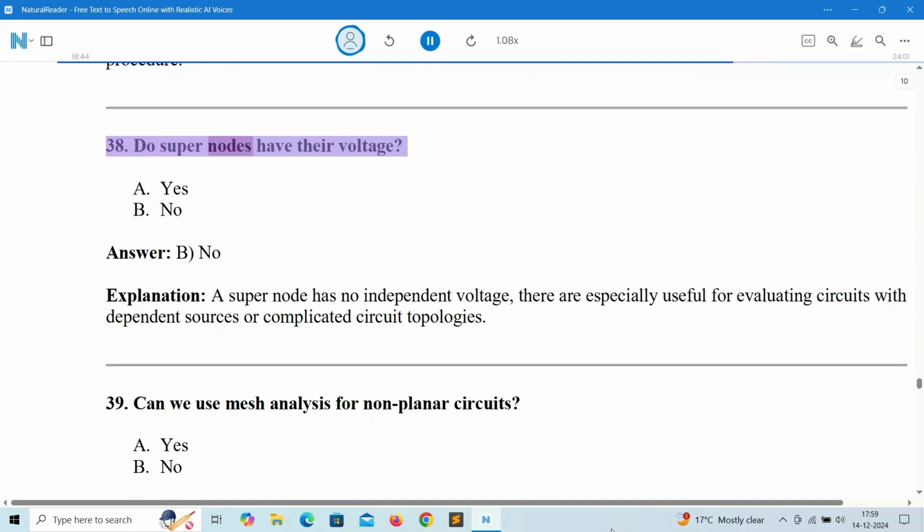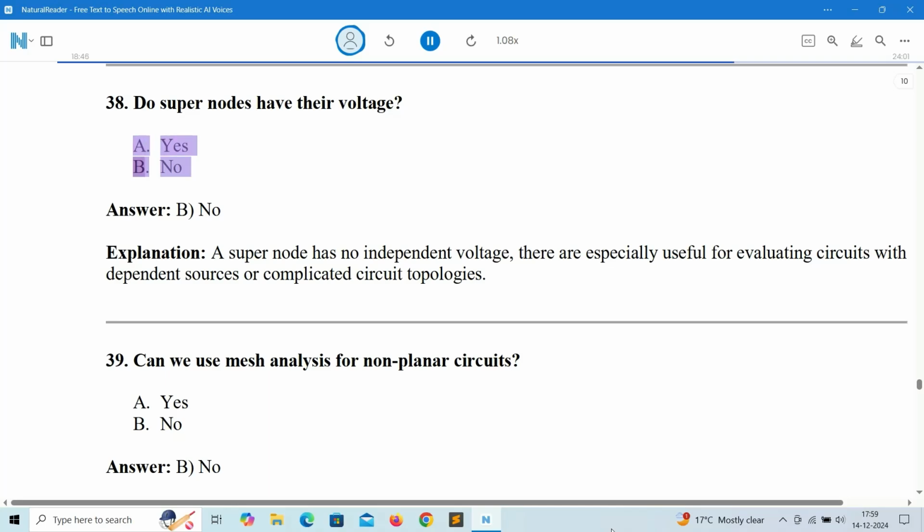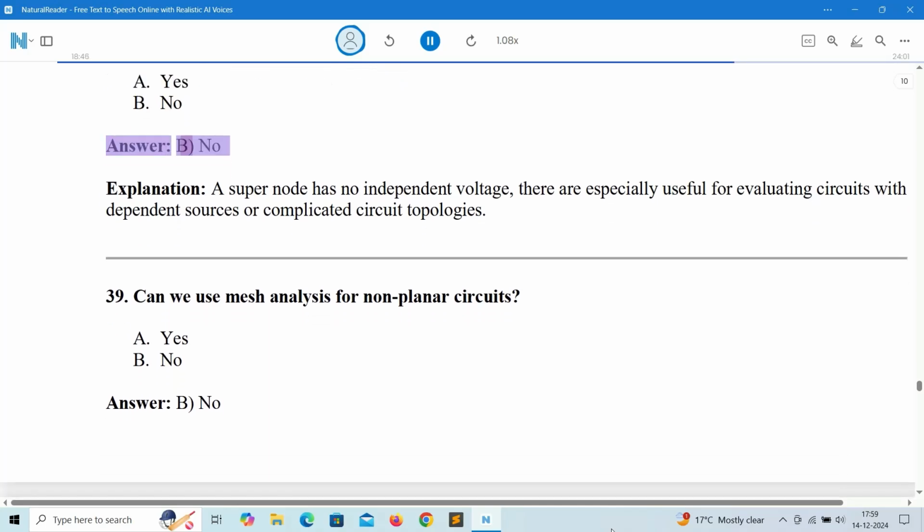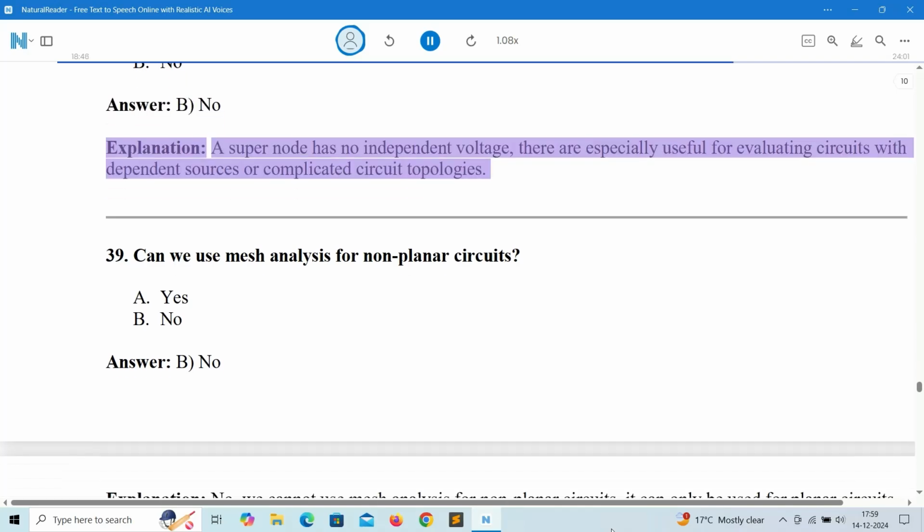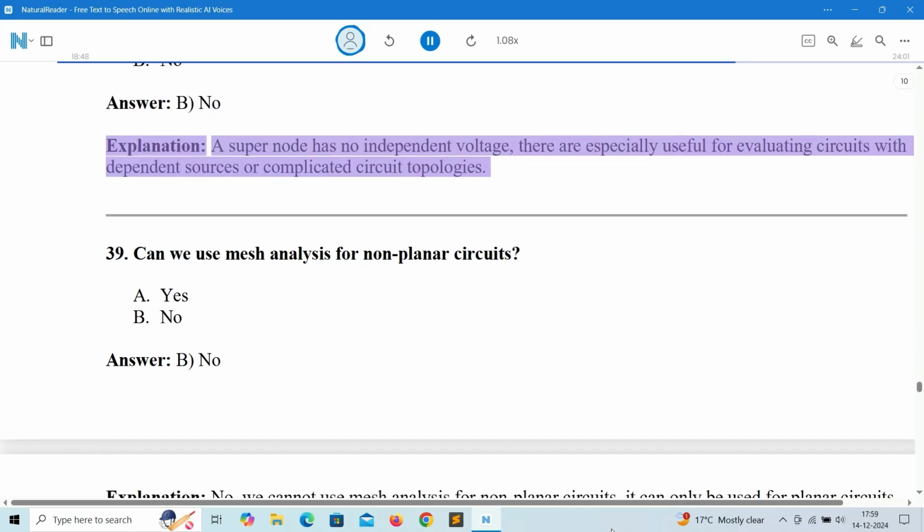38. Do supernodes have their voltage? A. Yes. B. No. Answer: B. No. Explanation: a supernode has no independent voltage. They are especially useful for evaluating circuits with dependent sources or complicated circuit topologies.